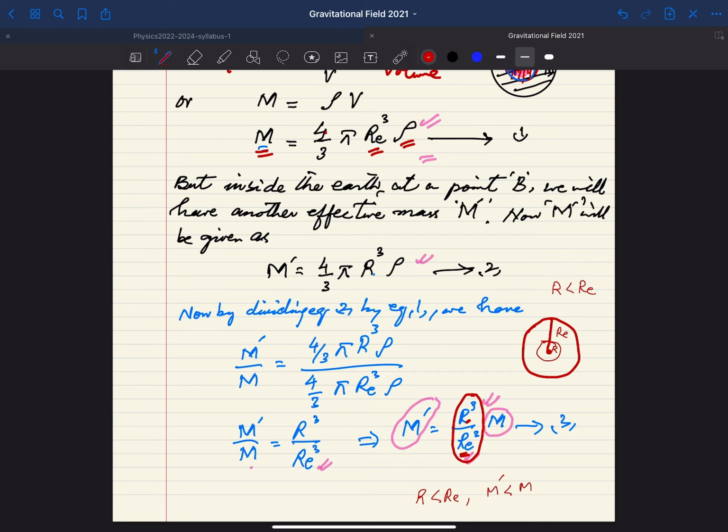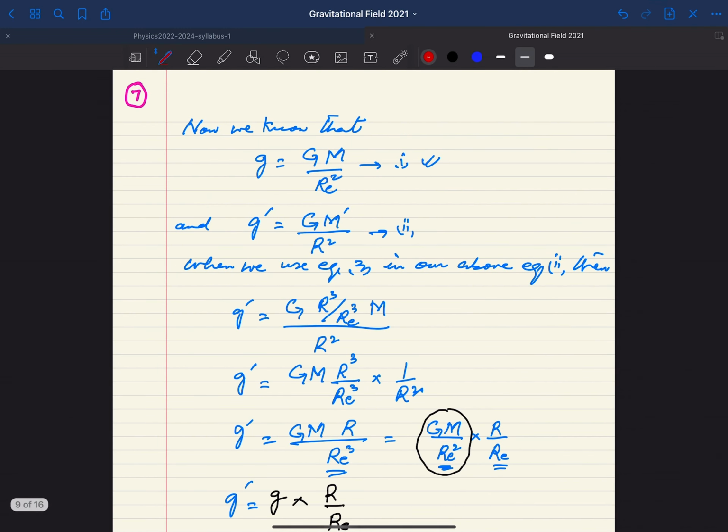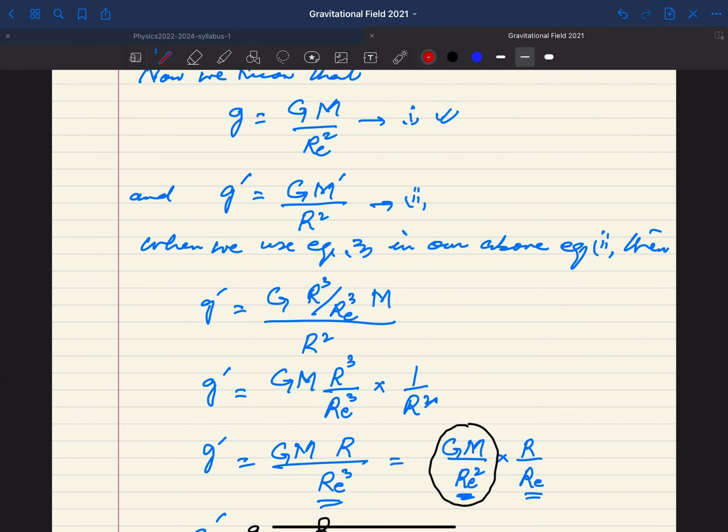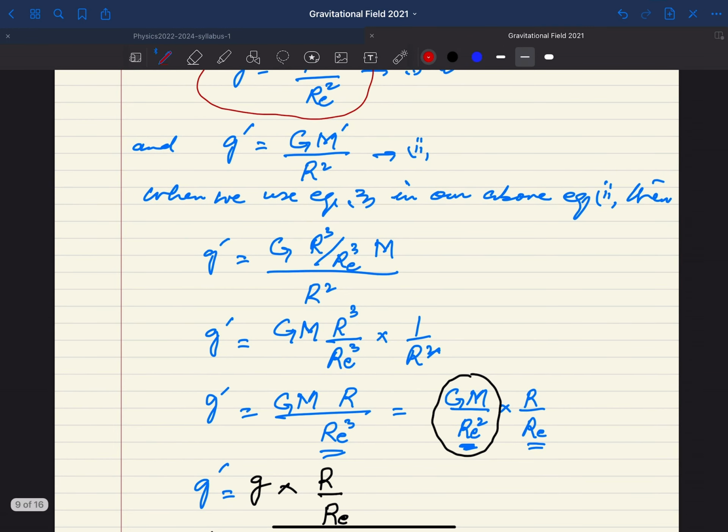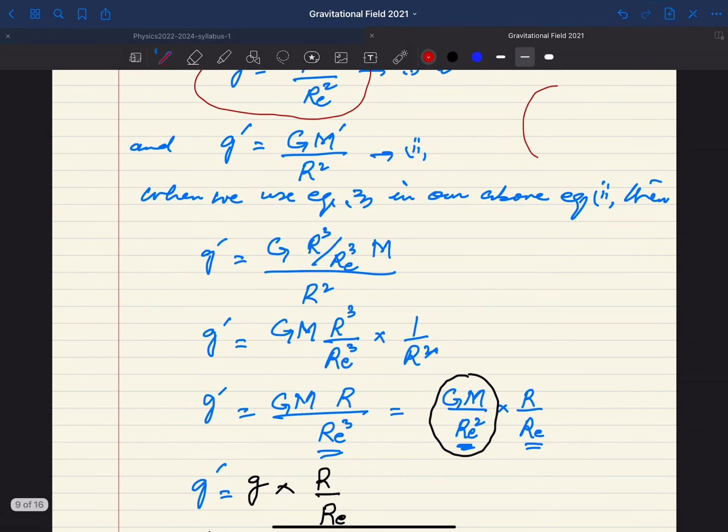So if r is less than Re, then m' will be less than m. Now coming to the value of g on the surface of the earth, which we have already mentioned, g is equal to capital G M divided by Re², which we have already discussed. But when you come to g dash inside the earth, be careful: now the body is not on the surface but inside the earth.